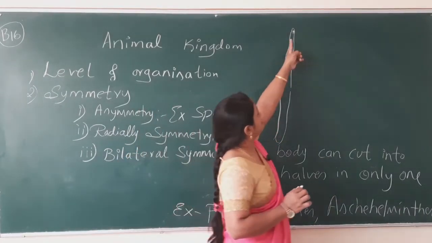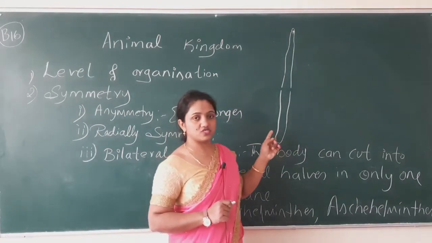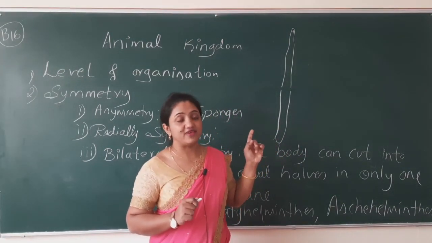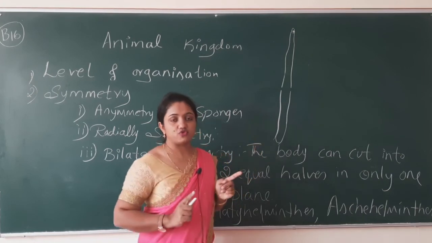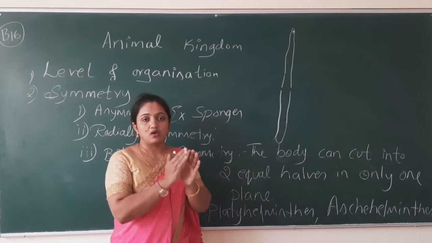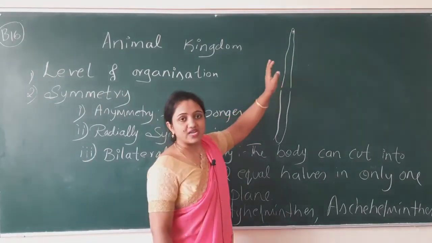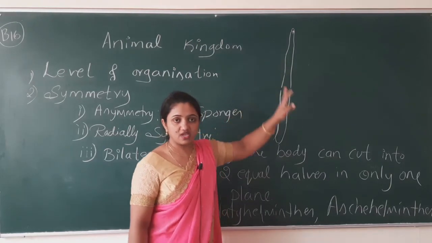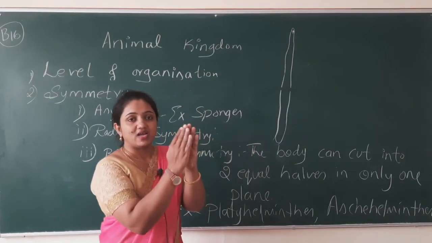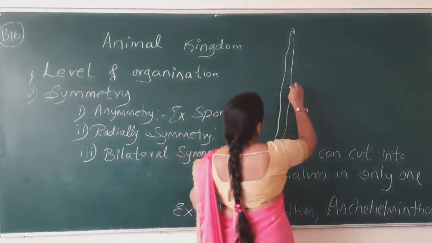At the anterior and posterior positions, a number of organ systems are there. If I want to read all the internal parts of this Ascaris, I should cut the animal in the right plane so that I get two equal halves.